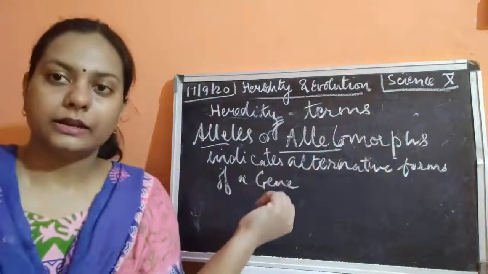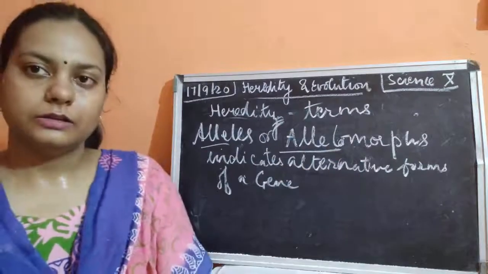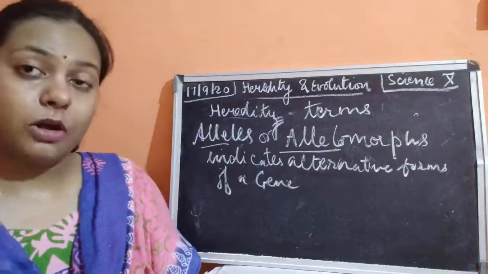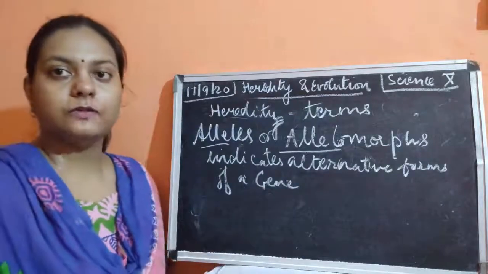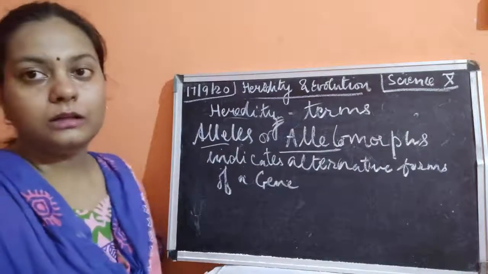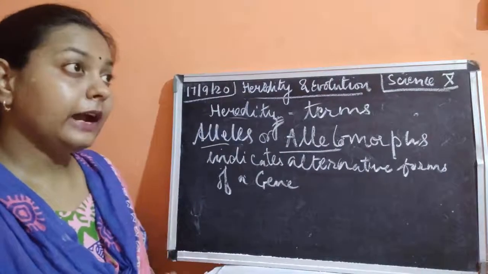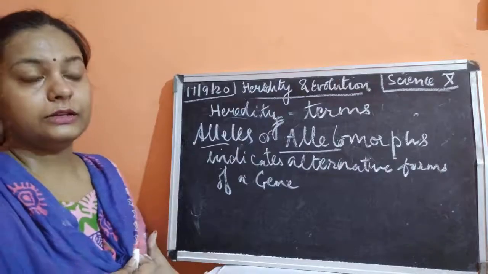Allelomorphs are the alternative forms of the genes. The different type of gene which is responsible for the trait. Okay, now what is the opposite of tall? Dwarf. Okay, tallness and dwarfness, both of these are the traits.